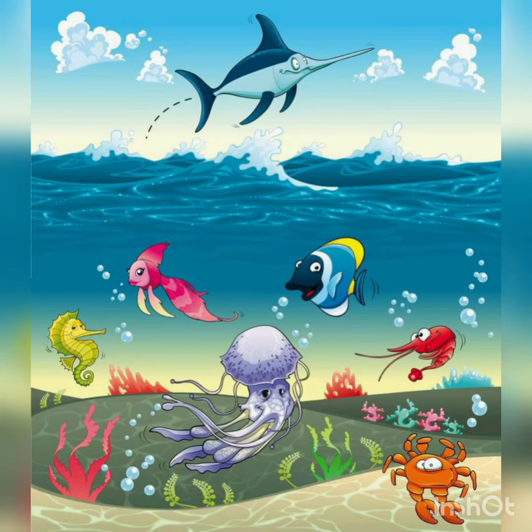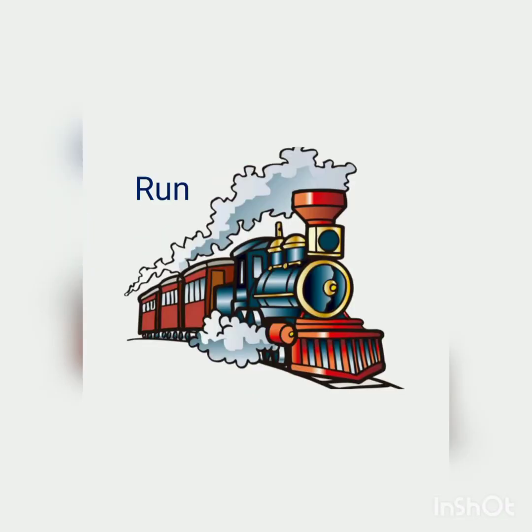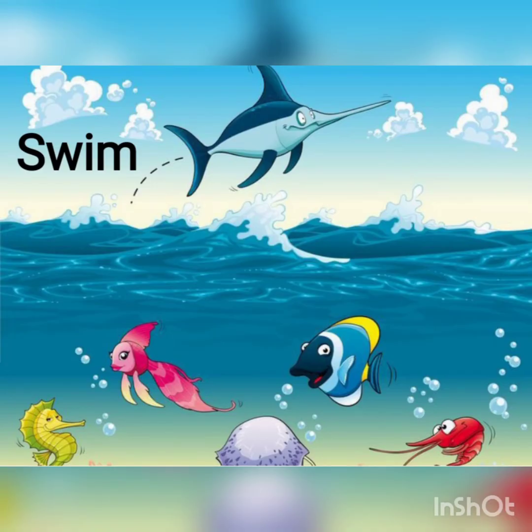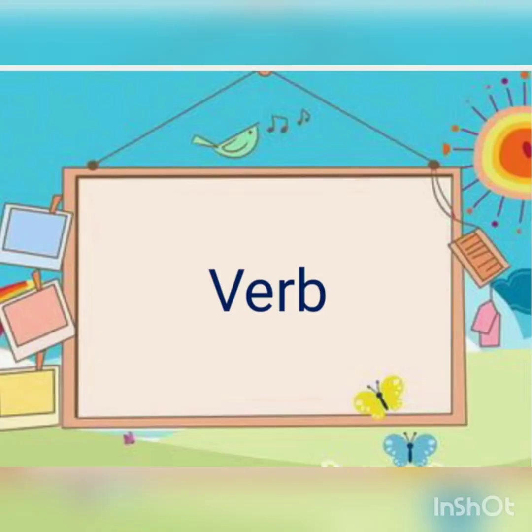In these sentences, walk, runs, and swim describe the action. All these words are called verbs. Verbs are words that start action, which show what someone or something does. Verbs are important because they make a sentence complete.